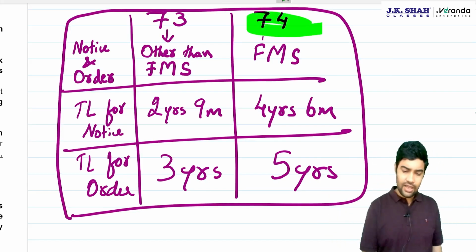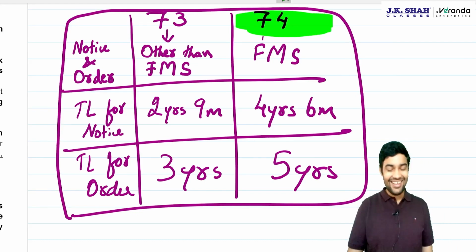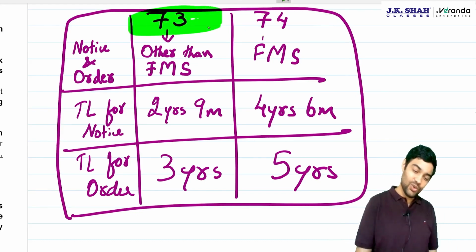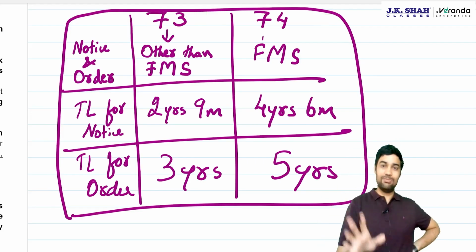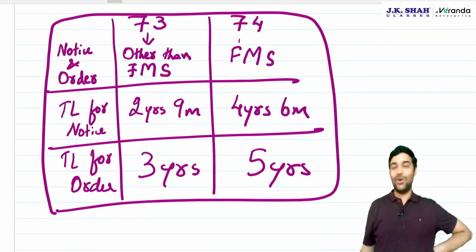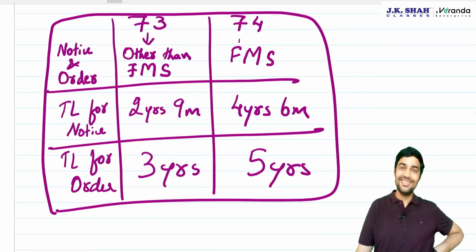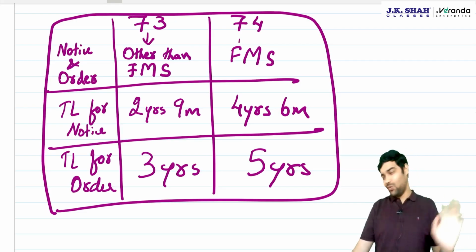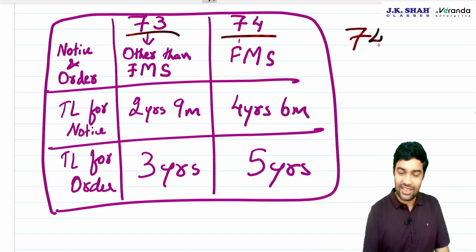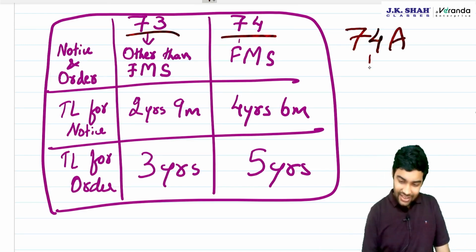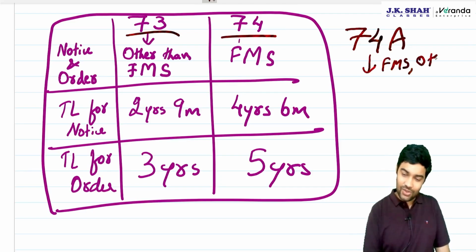Department used to feel that everyone is fraud, and we used to feel no one is fraud. Cases used to go to courts just on one aspect, whether it is a case of fraud or not a case of fraud. This used to happen. So technically there was a lot of problem. Correct. Now what the government did is combine both these things and bring 74A. 74A will deal with fraud as well as other than fraud cases.